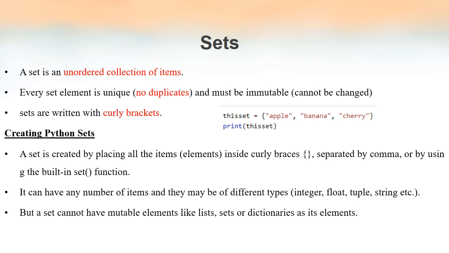The type of the elements inside a set can be of different types. All elements may not be of the same type. One element may be an integer, another may be a double, another element may be a string, etc. We can even create a set of tuples in which each element inside the set will be a tuple. But the elements that we have inserted in the set, it's not possible to modify or replace them. That is, they are immutable.